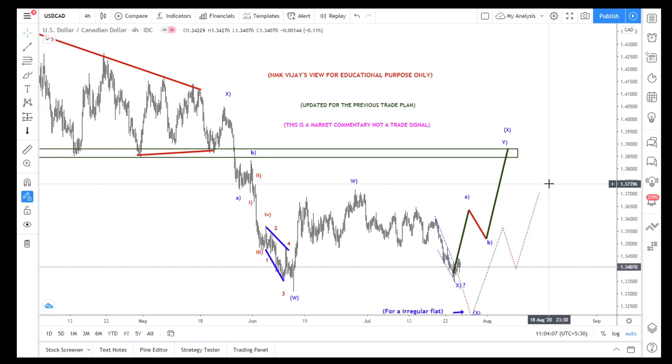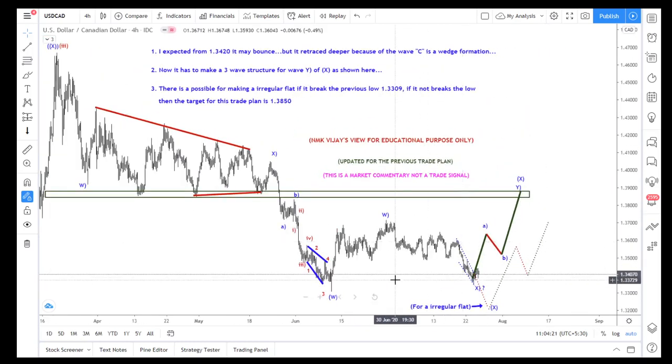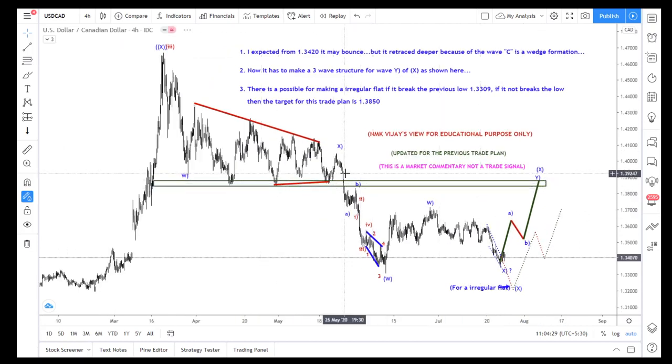Once again, just added. So this is my view in USD CAD. The first target is it has to reach that 1.38. This is a massive support zone. Previously it was support, now it is acting as a resistance.